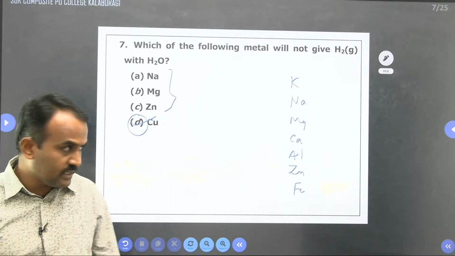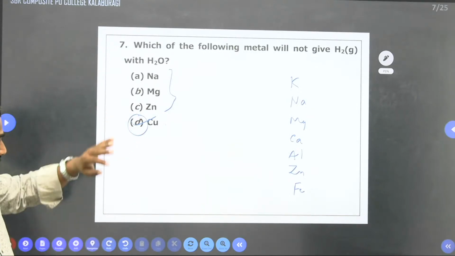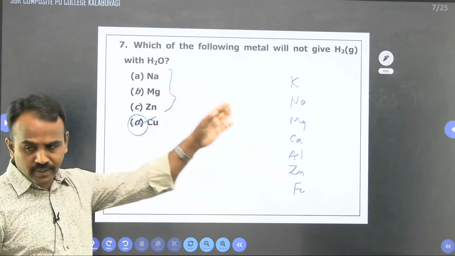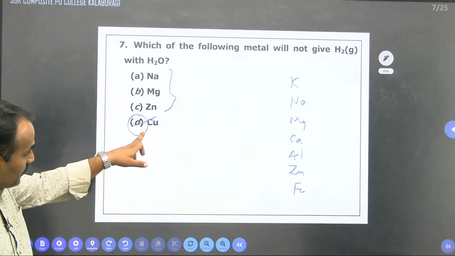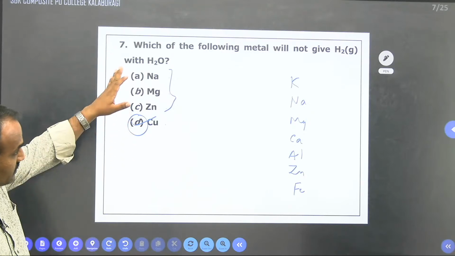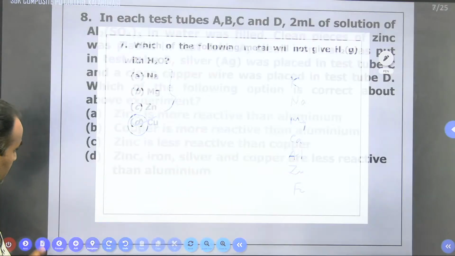Sodium reacts with water, forming sodium hydroxide and liberating H2 gas. Magnesium reacts with water, forming magnesium hydroxide and H2 gas. Same for zinc. And copper is of very less reactive nature, so copper does not give H2 gas with water. Right? Next,